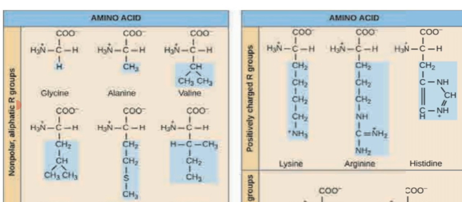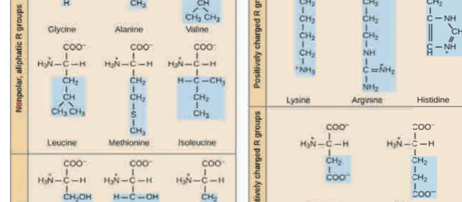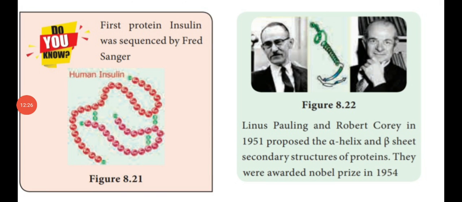Polar, non-polar, and another one is the amphoteric amino acid. Dear students, see the Do You Know paragraph. The first protein, insulin, was sequenced by Fred Sanger in human insulin. See the structure of insulin, made up of the first protein. It is in the form of a long chain-like structure. Then see the second diagram.